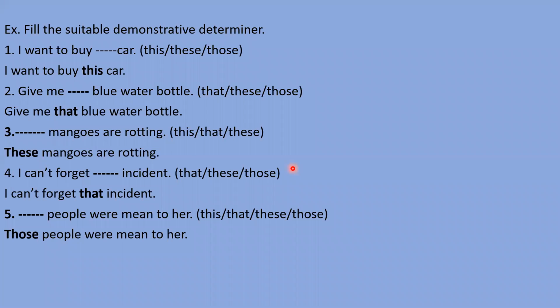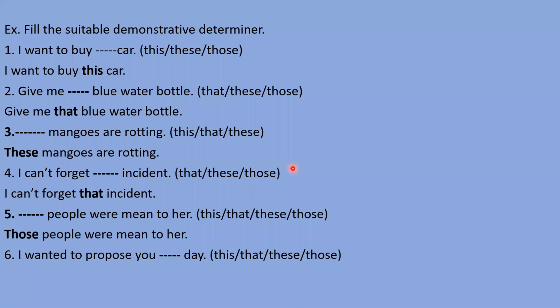जब हम past में बात करते हैं तो वो चीजें दूर हो जाती हैं, टाइम के हिसाब से दूर हो जाती हैं, स्पेस के हिसाब से दूर नहीं होती। तो टाइम के हिसाब से भी अगर चीजें दूर हैं यानी कि पास्ट में बात करते हैं तो वहां पे हमें that या those फिल करना होता है। If things are in singular form we need to use that, if things are in plural form we need to use those. So people, we are talking about more than one person, so that's why those is right here. This point I did not explain in the explanation, now I have explained it. So when we talk about the past, that or those will come.